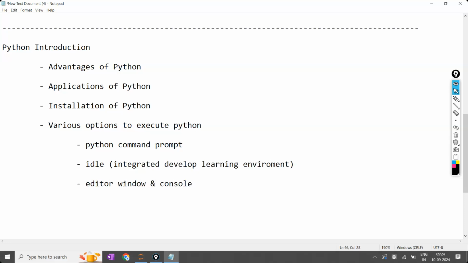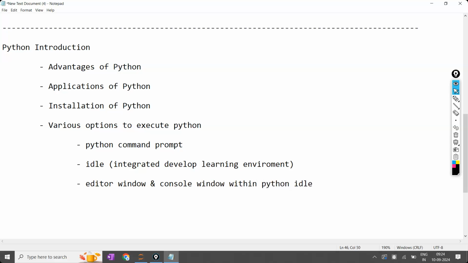In the editor window, you write the code and execute it, and the output is displayed in the console window. These are the things we have completed.